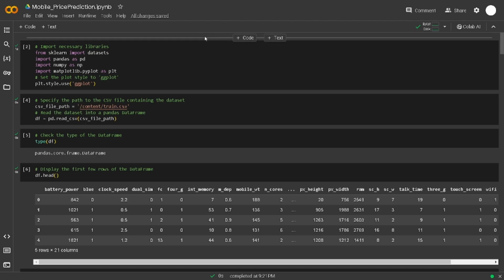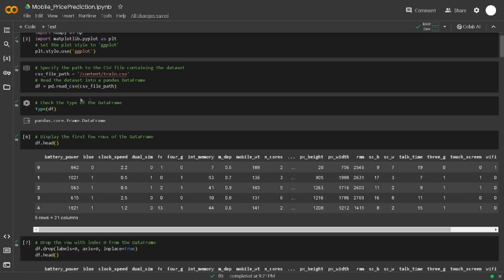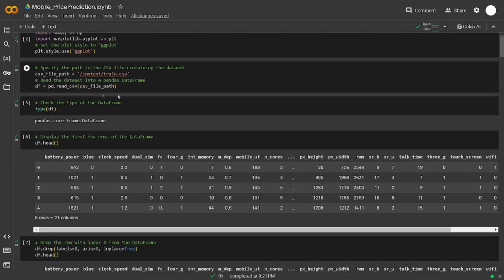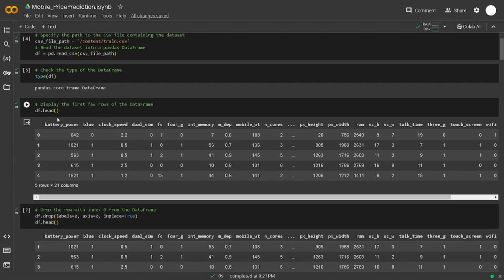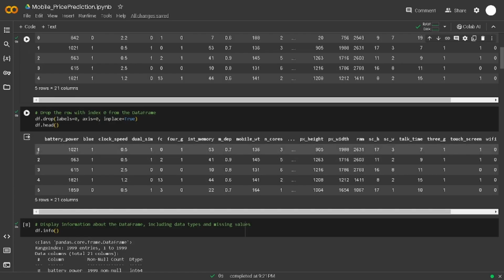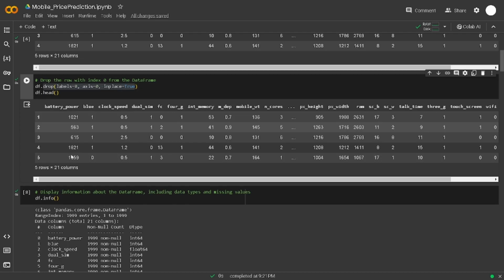My name is Haras and now I will explain how we implement KNN, K nearest neighbor, on our dataset, which is mobile price prediction. First we import the necessary libraries. Now we take the dataset and put it into a pandas data frame. You can see the first 5 rows, but it starts from 0. We don't want that, so we drop the 0, and now it starts from 1.